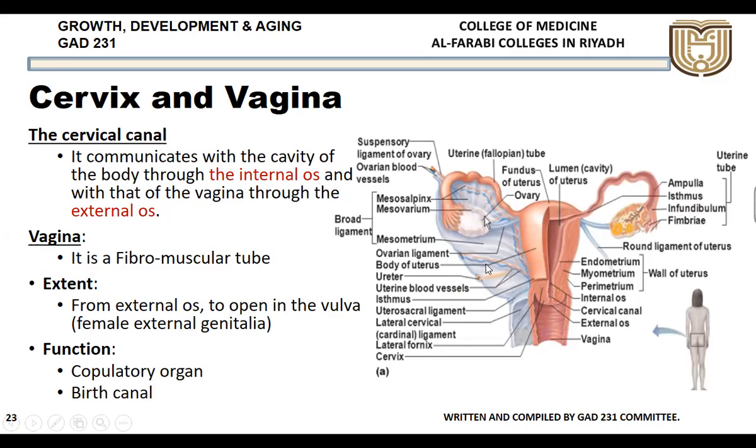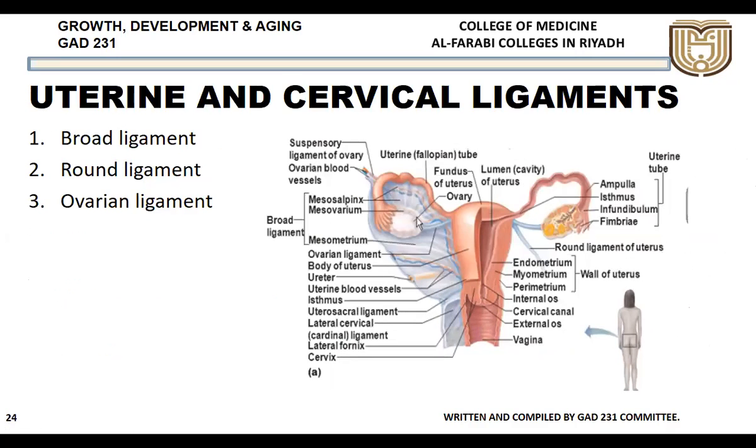The vagina is a fibromuscular tube and extends from the external os to open into the vulva. Outside, that is called the vulva or the female external genitalia, and inside it is from the external os. What is the function? It acts as a copulatory organ, and it also acts as a birth canal. So these are the functions of the vagina.